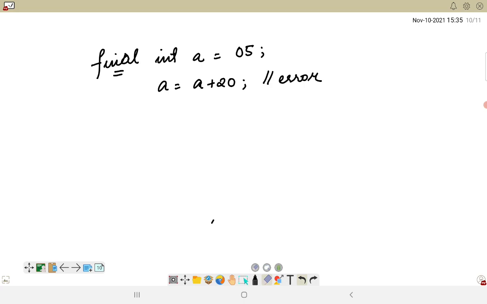Now suppose we consider a string buffer object.